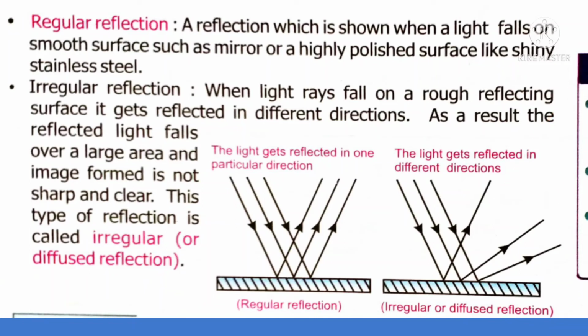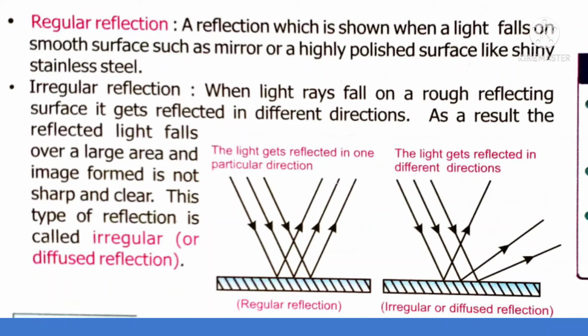So, regular reflection you can see on a smooth surface. On a rough surface we can see irregular reflection. In regular reflection, the reflected rays are parallel to each other, and in irregular reflection, the reflected rays are not parallel to each other. They are disordered.